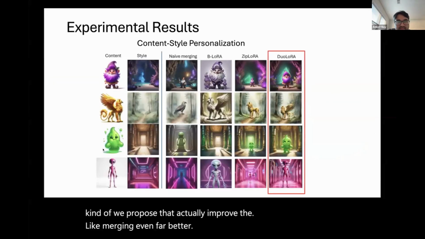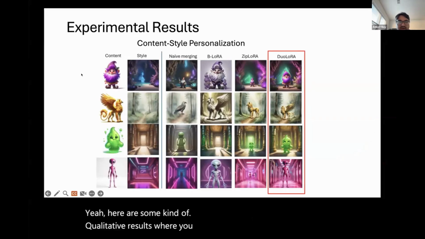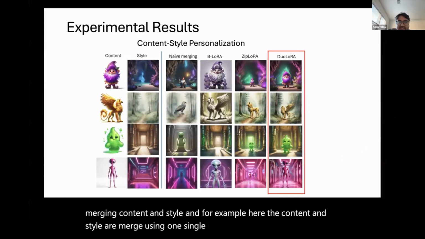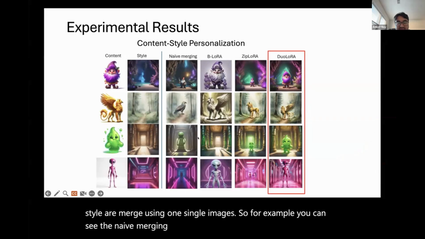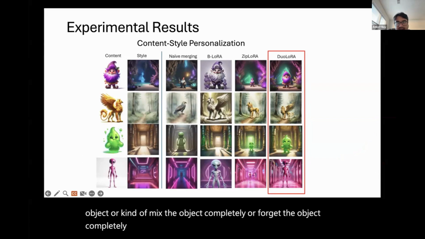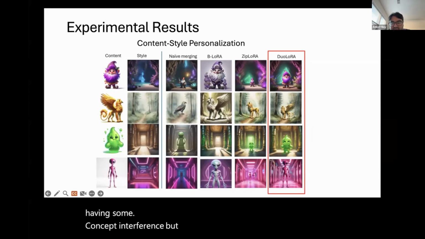Here are some qualitative results where you can see merging of content and style, for example here the content and style are merged using one single image each. You can see the naive merging and BLoRA misplace some objects, mix the objects completely, or forget the object completely here. And ZipLoRA also has some concept interference. But DuoLoRA captures the content and style details in a better way and does the merging efficiently.